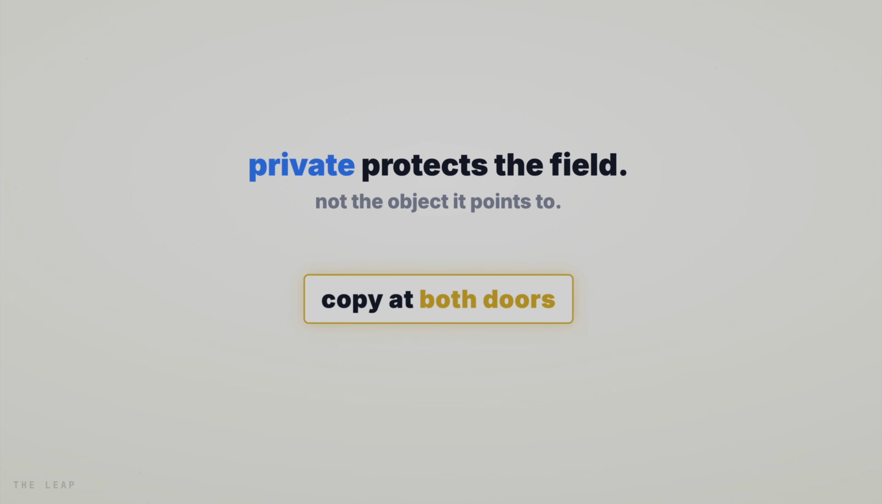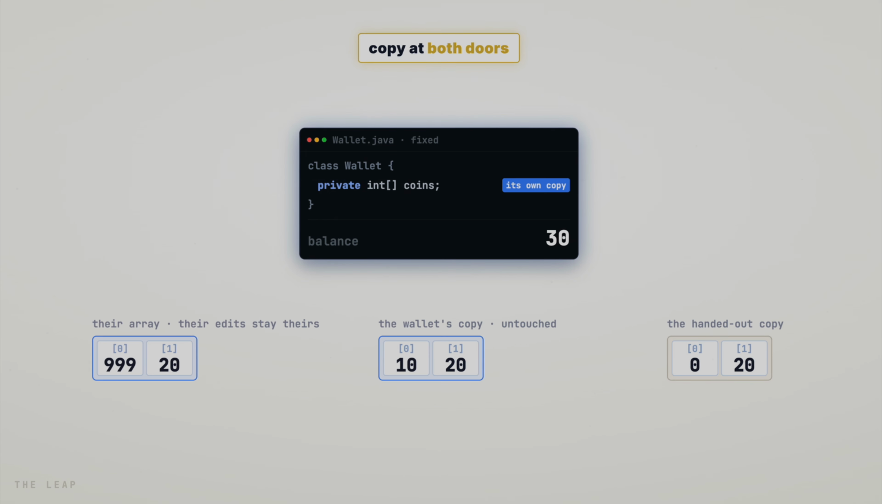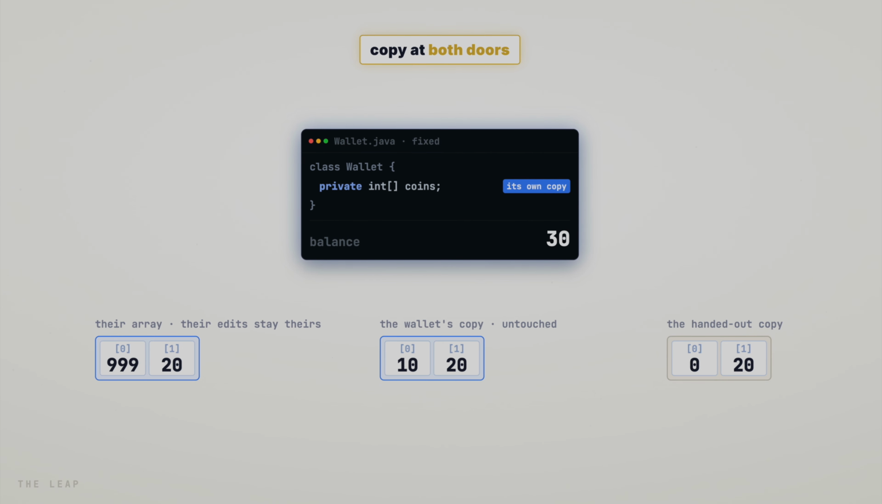The fix is simple. Copy at both doors. Copy what comes in and what goes out. Now the wallet owns its data.